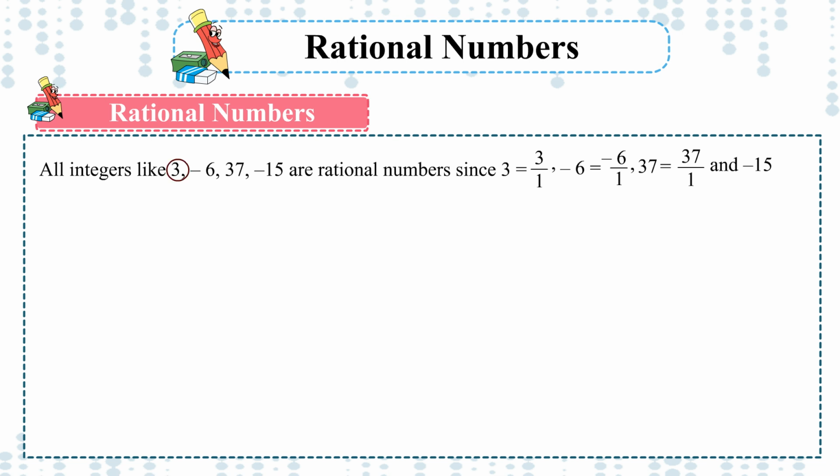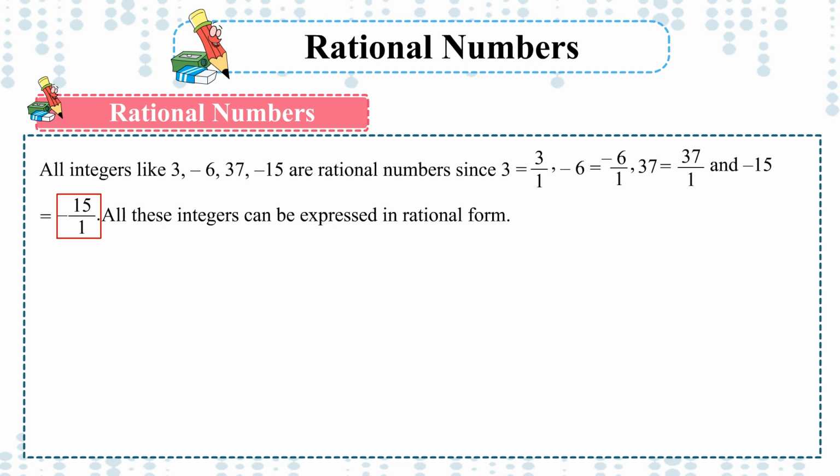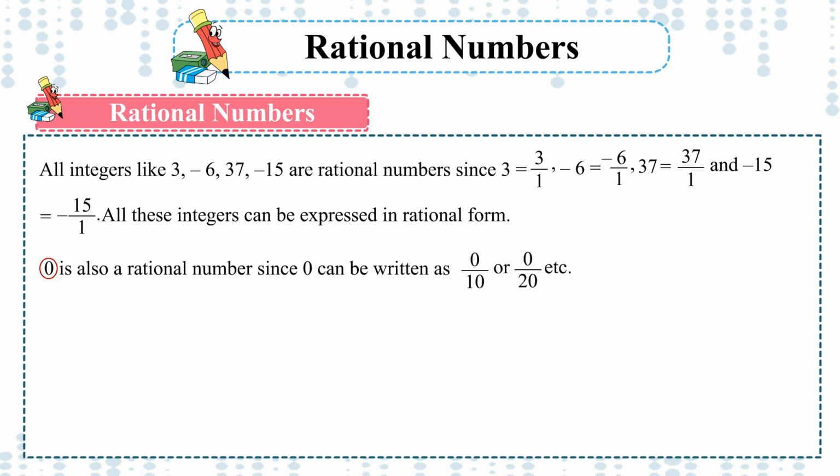All integers like 3, -6, 37, -15 are rational numbers, since 3 is equal to 3 upon 1, -6 is equal to -6 upon 1, 37 is equal to 37 upon 1 and -15 is equal to -15 upon 1. All these integers can be expressed in rational form. 0 is also a rational number, since 0 can be written as 0 upon 10 or 0 upon 20, etc.